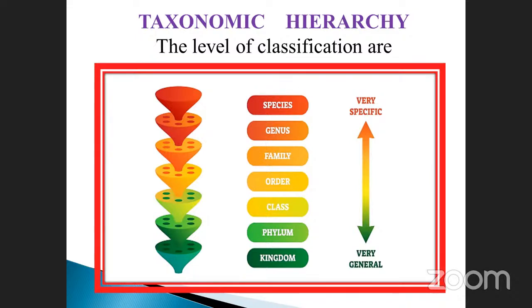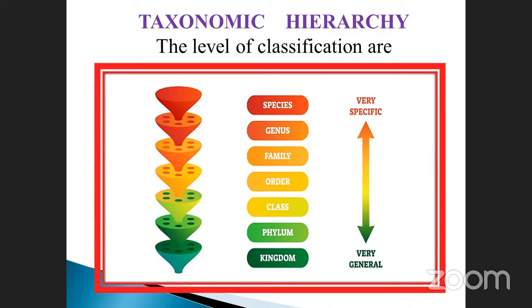Here: species, subspecies, genus, subgenus, family, subfamily, order, suborder, class, subclass, phylum, and also division. Once again, phylum is in zoology, and division is in plants. Kingdom. These are the taxonomical hierarchy. Very specific in nature are genus and species, and very general is the kingdom, whether animal kingdom or plant kingdom. Is it ascending or descending? This one is descending order, kingdom to species.